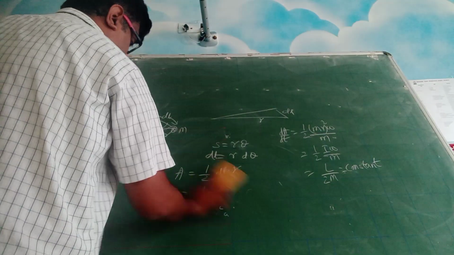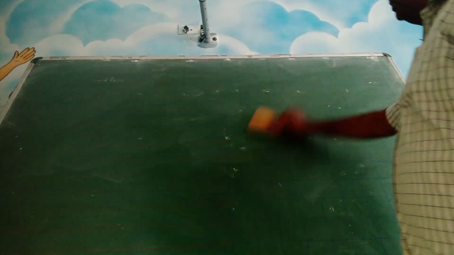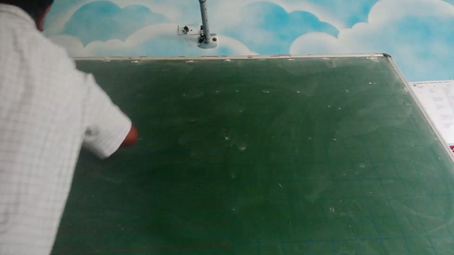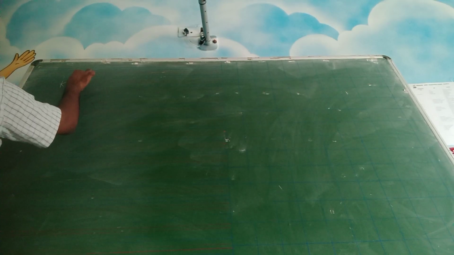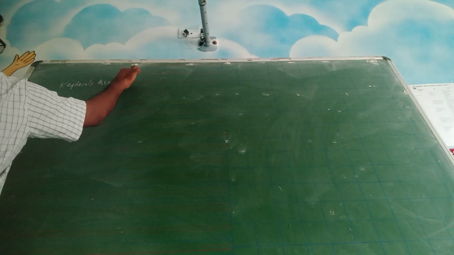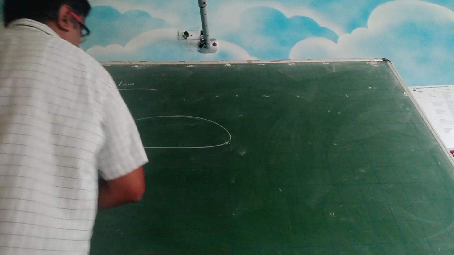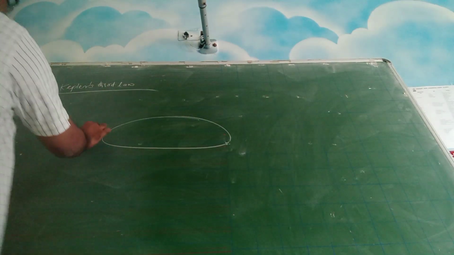Let us move to Kepler's third law. Questions are often asked on this second law and the third law. Now this is the elliptical orbit.